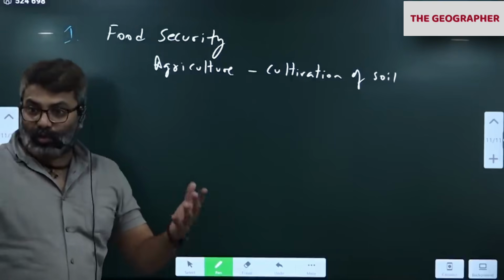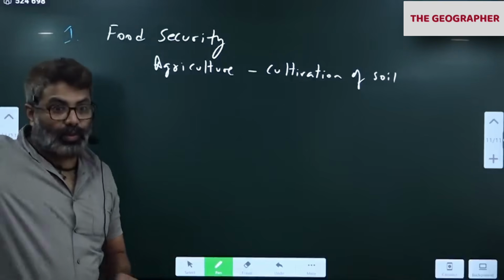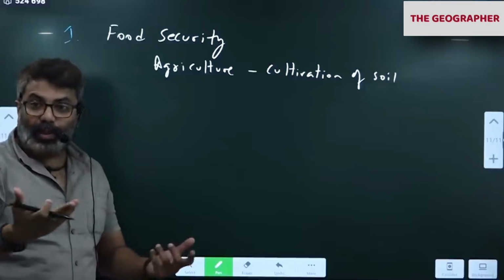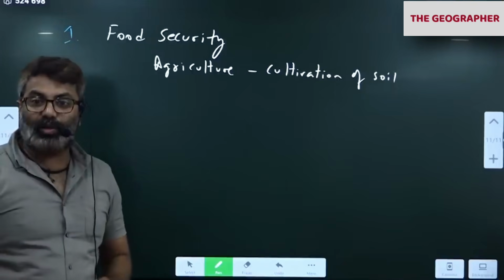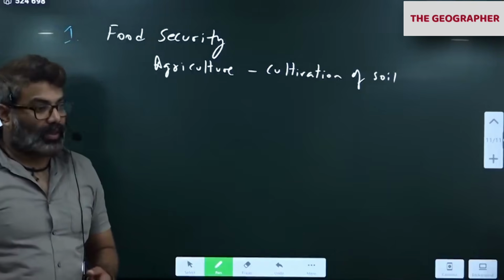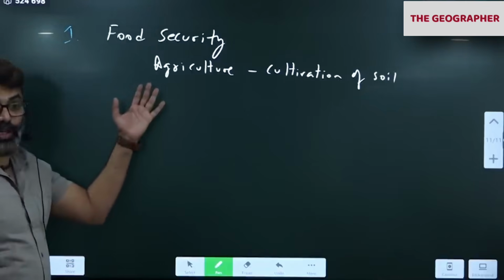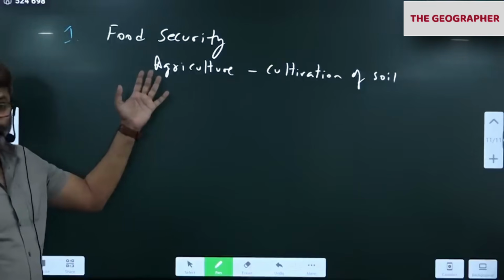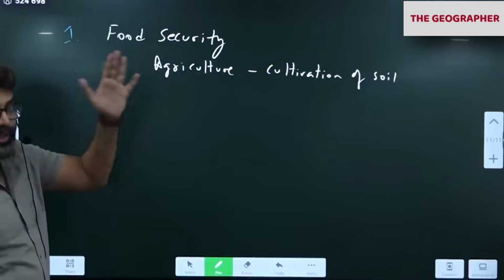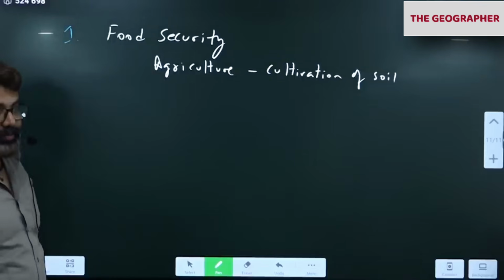You notice there was large scale food insecurity 2 years back because of flood and all. You have noticed that. What happened? People started cursing. Many committed suicide out of hunger. So that situation is very dangerous for the country's national security. So that is the reason I said food security is more important than national security.